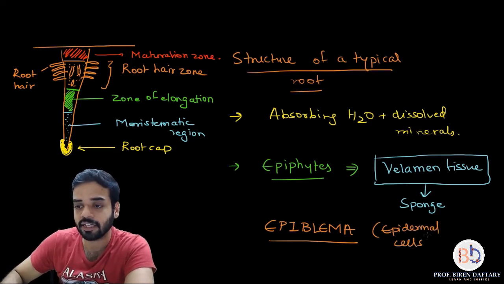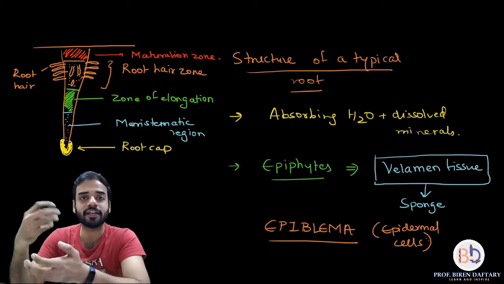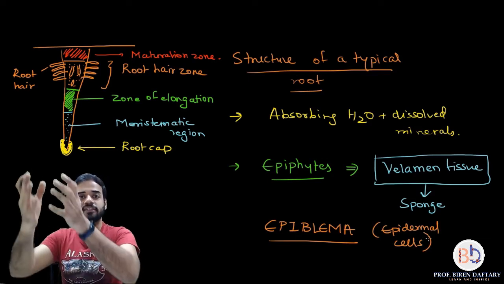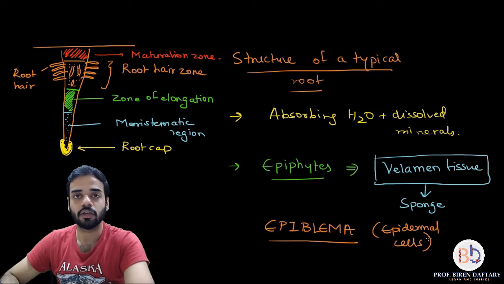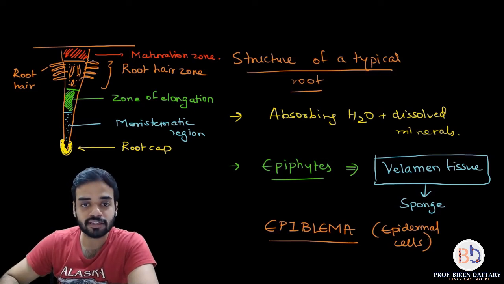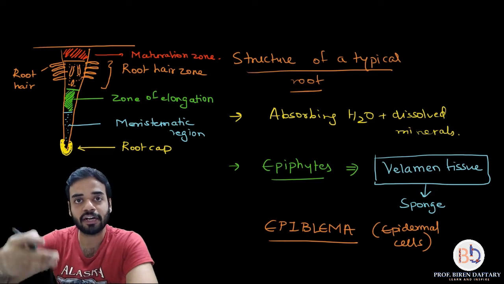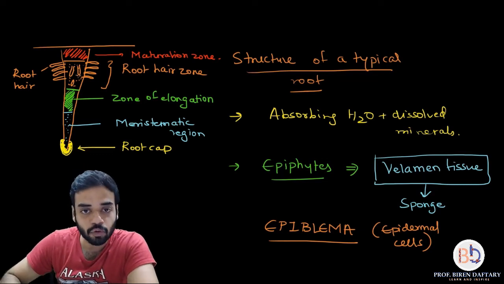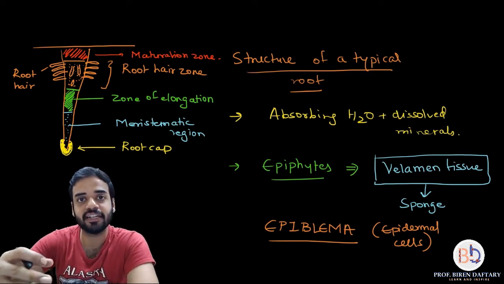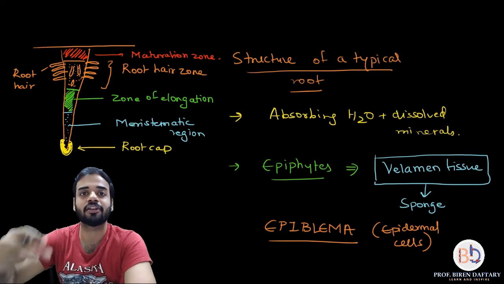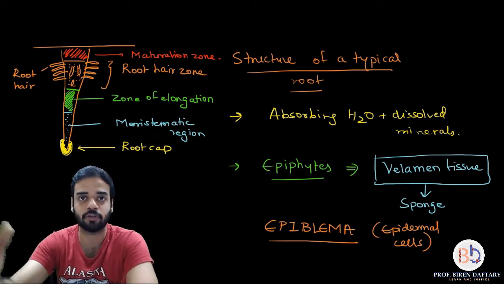Now what is the meaning of epidermal cells? Epidermal means cells which are present on the outside. If you see the surface of the root, the cells present on the surface are called epidermal. Whereas if you go inside towards the interior of the root, then the cells which are present are called endo. Endo is inside, epi is outside.